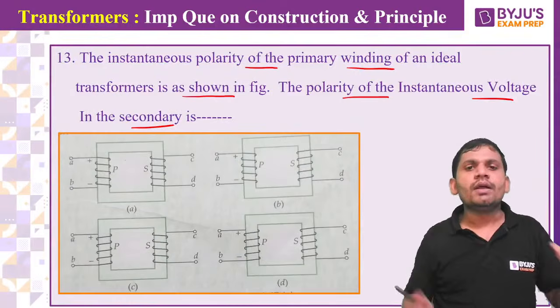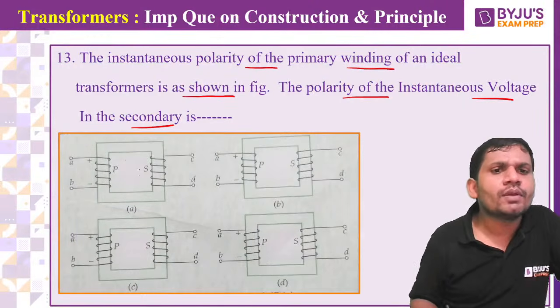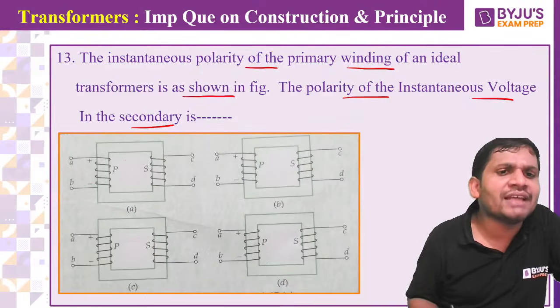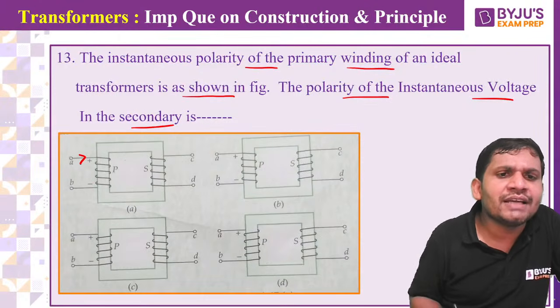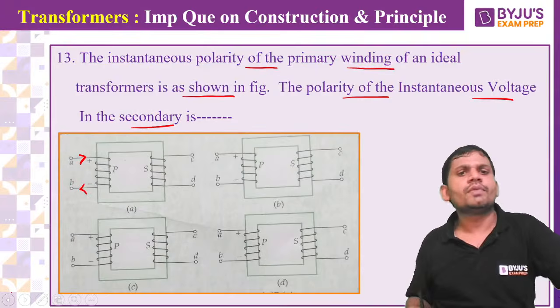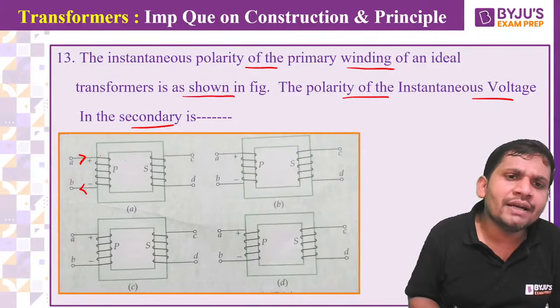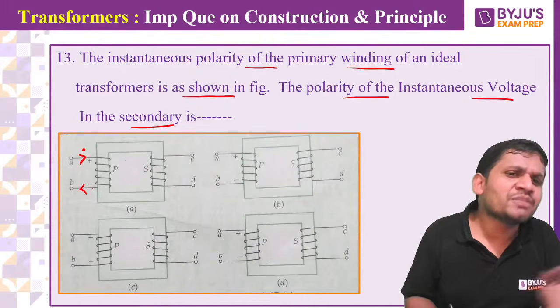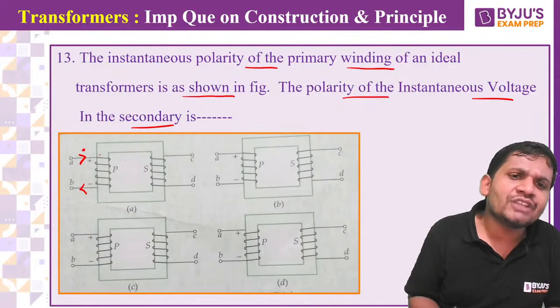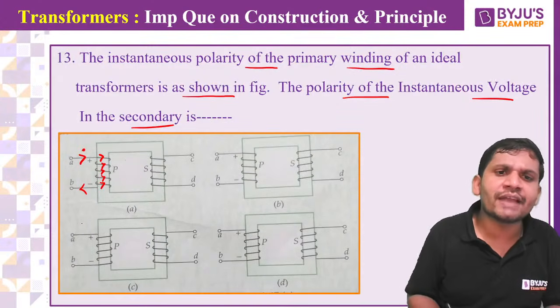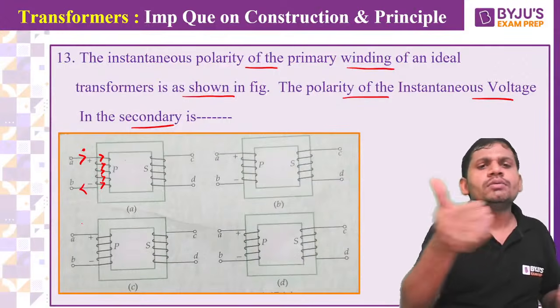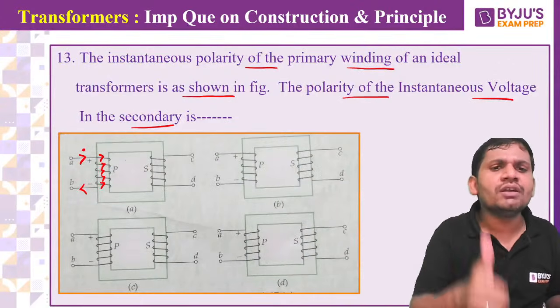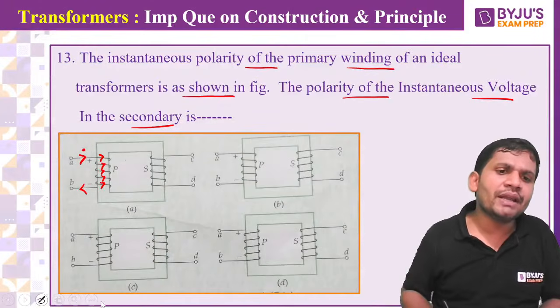Come on, students. In every circuit that I am going to explain here, the plus is given here and minus is given here. That's why I am taking this as the entering current and this as the leaving current. Now, what is the direction of current? This is plus, this is minus. That's why I am taking this as the dot. Okay, then no need of a dot here, plus minus is enough. This is the direction of the current, students. Then apply the right hand thumb rule. The curved fingers indicate the current direction. The thumb indicates the flux direction.